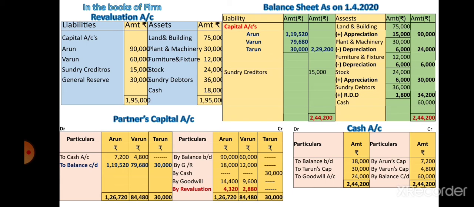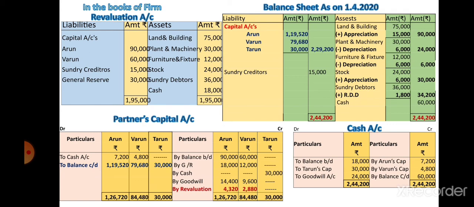After that, 50% withdrawn, so give it on the debit side of the partners capital account, right? Effect as cash to cash account: 7,200 in Arun's column and Varun's column 4,800. And also give the same effect in the cash account credit side, by Arun's capital 7,200 and Varun's capital 4,800.